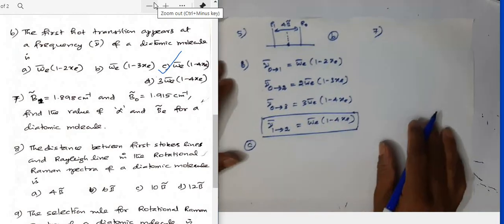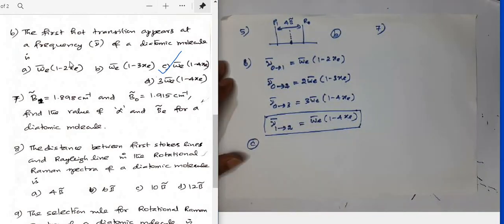In question number 7, the rotational constant B1 is 1.898 and the rotational constant B0 is 1.915. This is the rotational constant for the ground vibrational state, and this is for the first excited vibrational state. These values are given. Find the value of alpha and the equilibrium rotational constant.